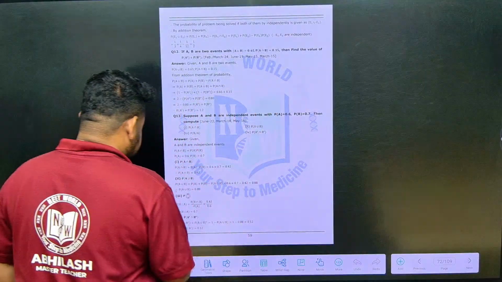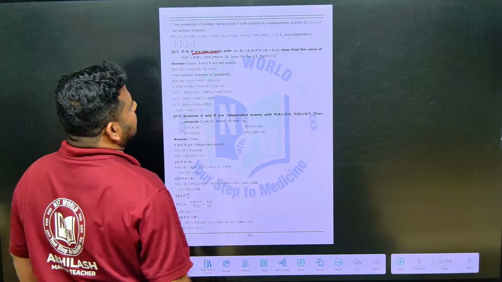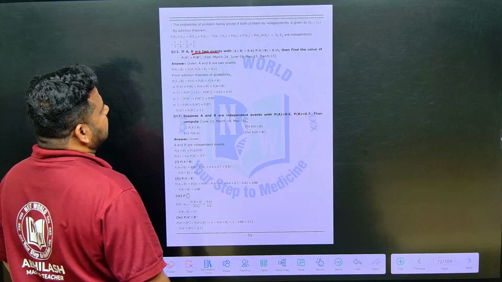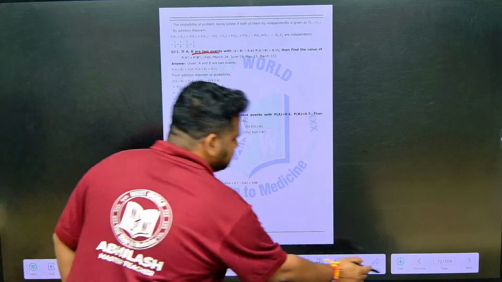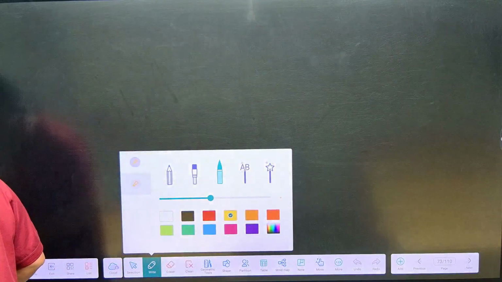See here, they are telling us that A and B are two events. That's all. Then find the value of P of A complement plus P of B complement. They have given some values. Now let us solve this question.